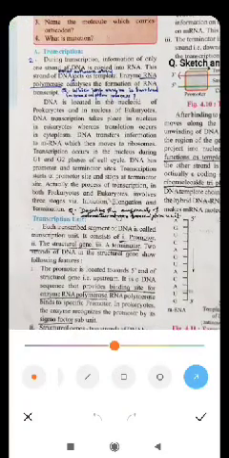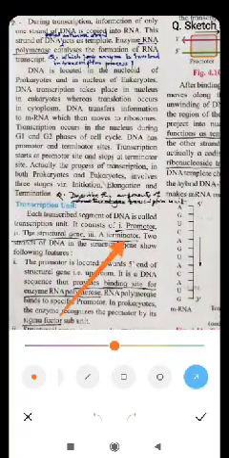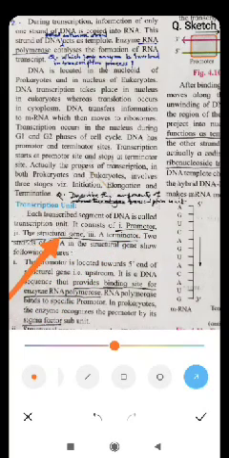So these are 3 steps: initiation, elongation, and termination. And the parts of DNA involved in these 3 steps are the promoter region of DNA, structural genes, and the terminator region on DNA.